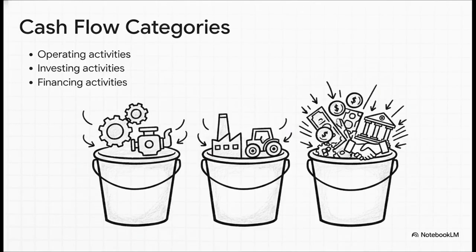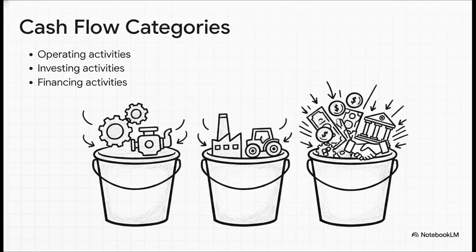Now, IAS 7 fundamentally changes how we view a company's money by forcing them to categorize it into three very specific buckets. First up, operating activities. This is the cash generated from the daily core engine of the business. Then, investing activities. This shows what the company is buying or selling for its long-term future, like maybe a new warehouse. Finally, financing activities. This reveals how the company is funding itself. Are they borrowing money or issuing shares?